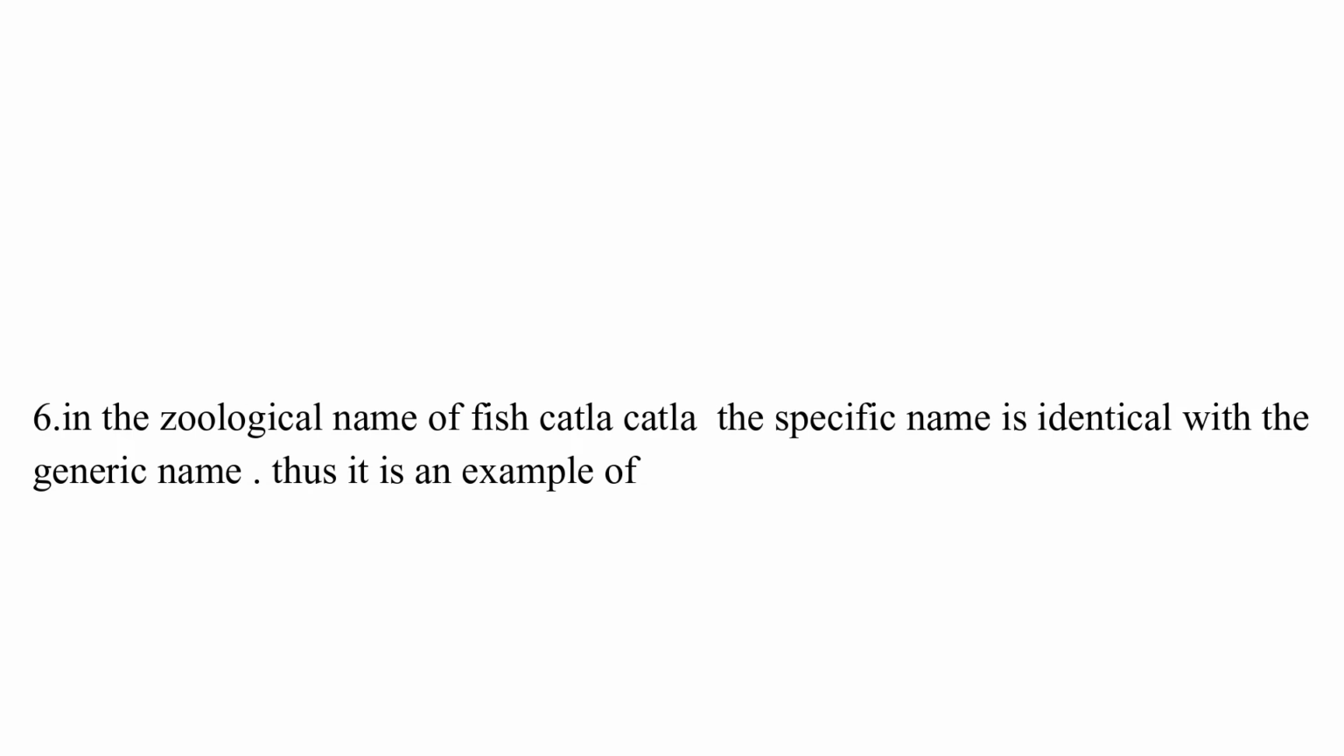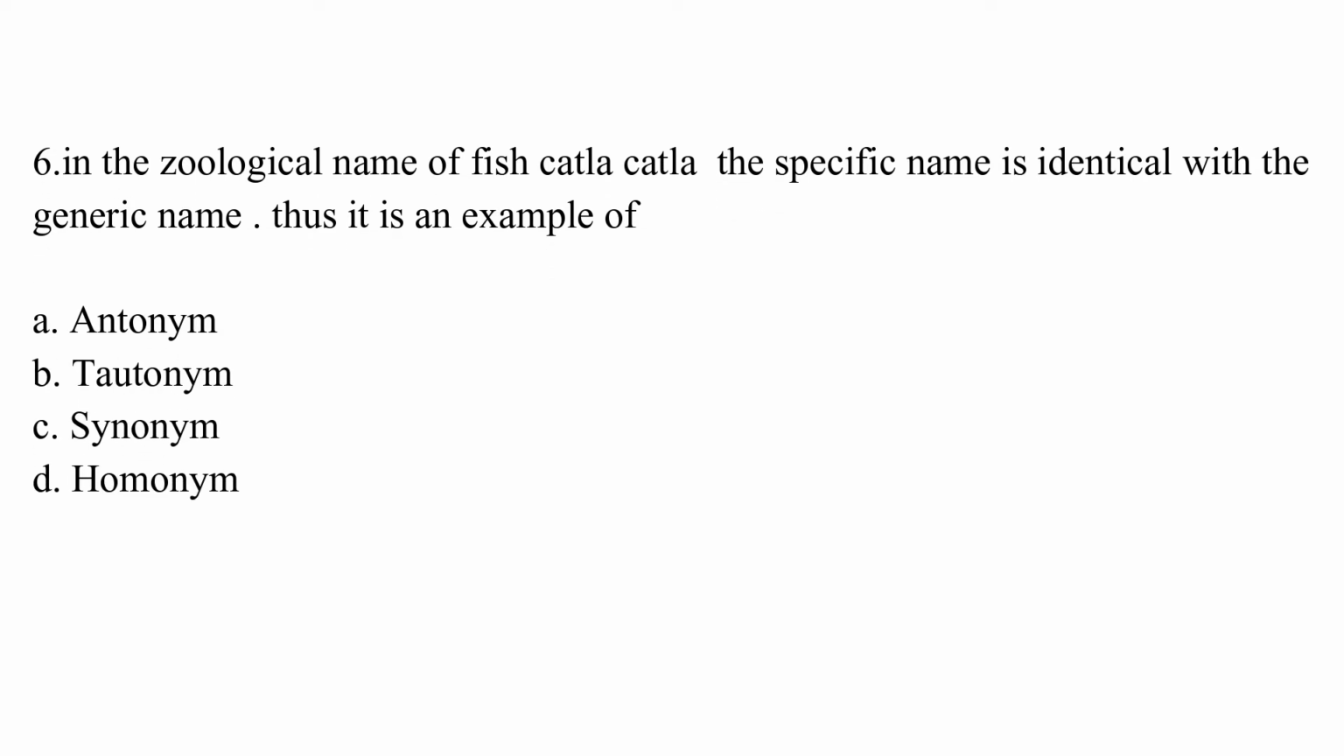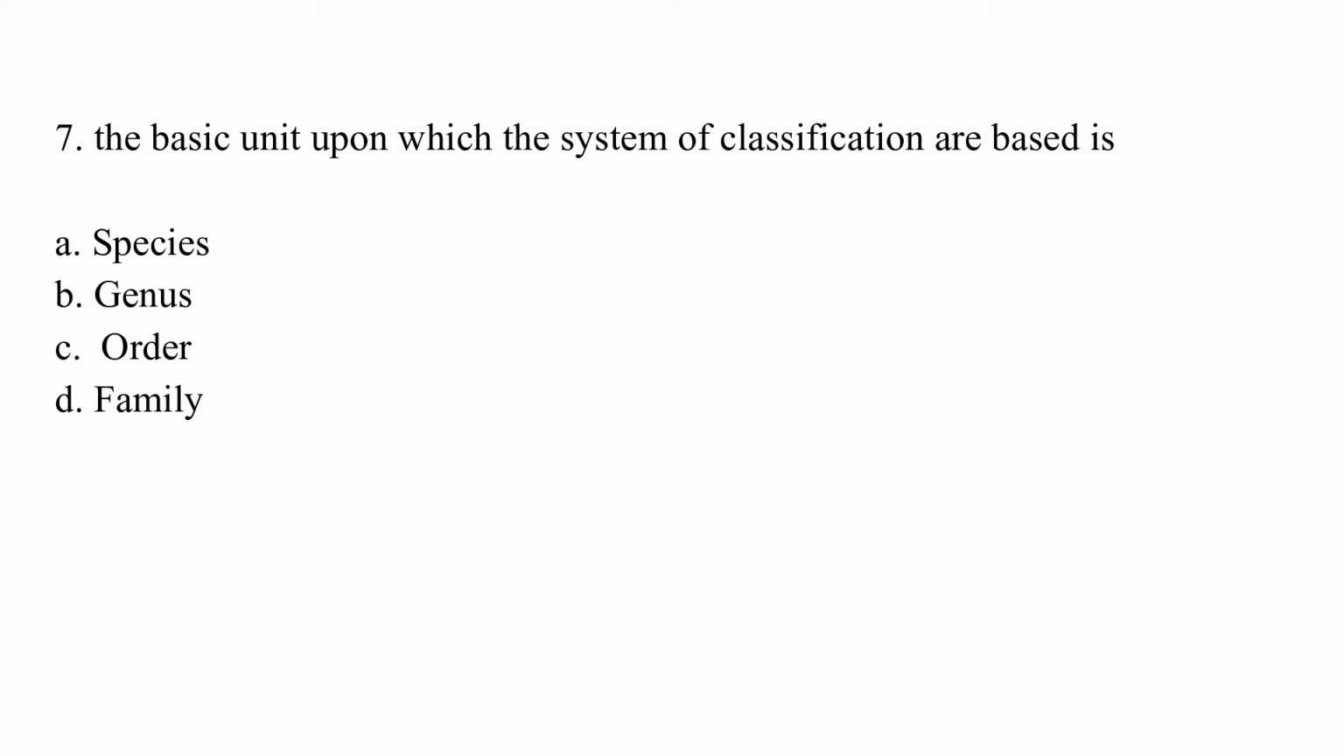The zoological name in fish Katla katla, the specific name is identical with the generic name. Thus, it is an example of: option A, autonym; option B, tautonym; option C, synonym; option D, homonym. The correct answer is option B, which is tautonym. The basic unit upon which the system of classification is based is: option A, species; option B, genus; option C, order; option D, family. The correct answer is option A, which is species.